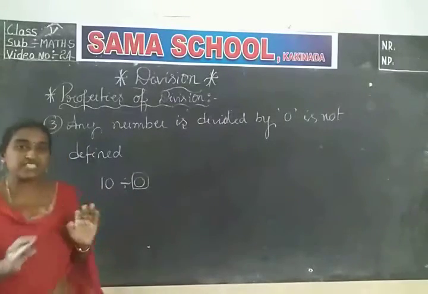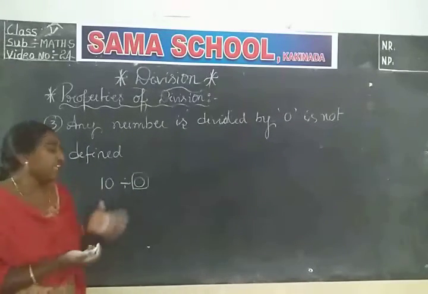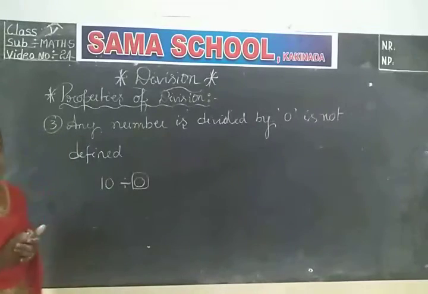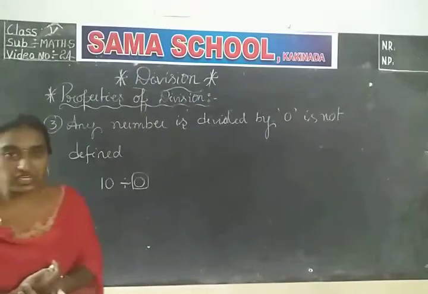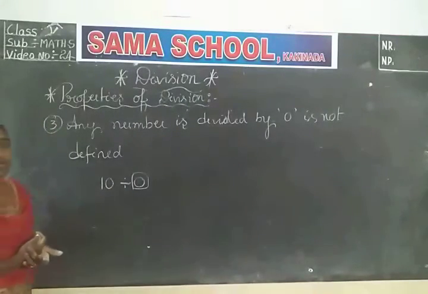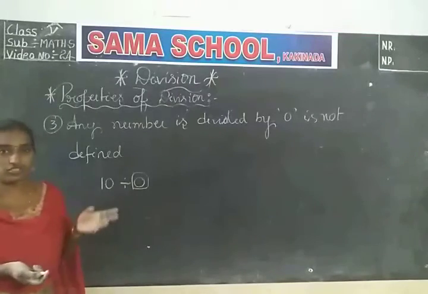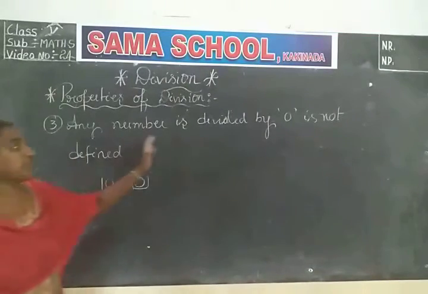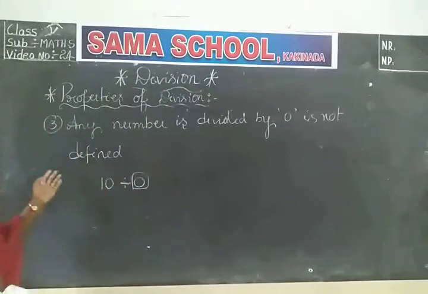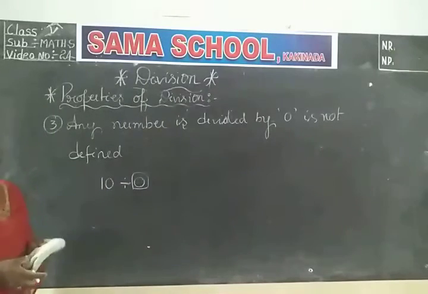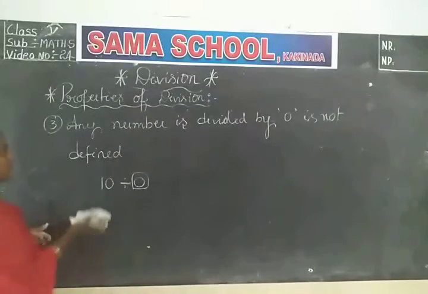Division by 0 is not defined till now. Actually, this is meaningless. There is no solution for this. Okay, children? After you grow up, if you find the solution, you will become a great mathematician. You will try to find the solution for this. Any number divided by 0 is not defined. It is meaningless. This is the third property.